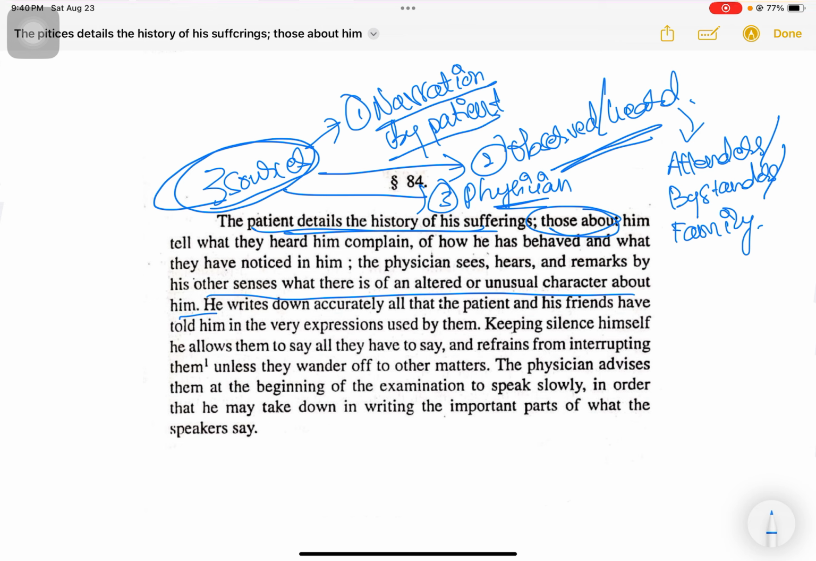So the three sources of information that the physician gets during the case taking are: the first being the narration of the patient himself. Second is whatever the bystanders or those around the patient have observed in him. And lastly, the physician himself is to observe.